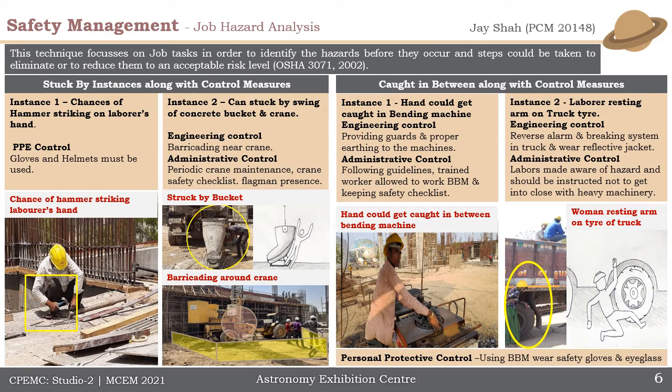The second instance was a strike by the swing of the concrete bucket and crane, and we suggested the engineering control of barricading near the crane and the administrative control that periodic crane maintenance should be carried out. Also, for the caught in between hazard, we suggested a few measures. For instance one, where the hand could get caught in the bar bending machine, we suggested the engineering control of providing guards and proper earthing to the machine, and we also suggested the following administrative control. For instance two, of a labor resting an arm on the truck tire, we suggested the following engineering and administrative control.